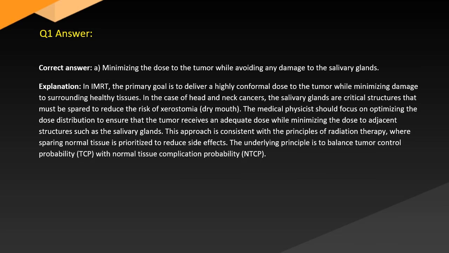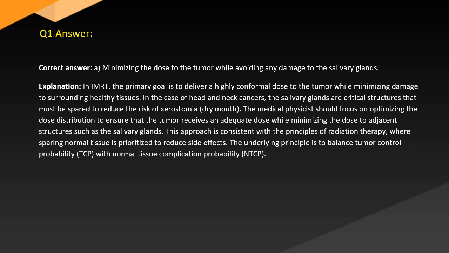Answer. Correct answer A. Minimizing the dose to the tumor while avoiding any damage to the salivary glands. Explanation. In IMRT, the primary goal is to deliver a highly conformal dose to the tumor while minimizing damage to surrounding healthy tissues. In the case of head and neck cancers, the salivary glands are critical structures that must be spared to reduce the risk of xerostomia, dry mouth.